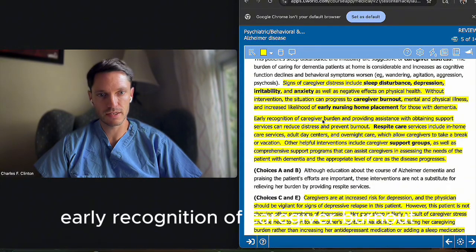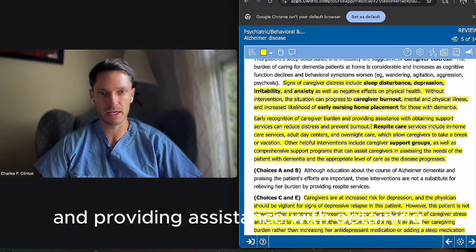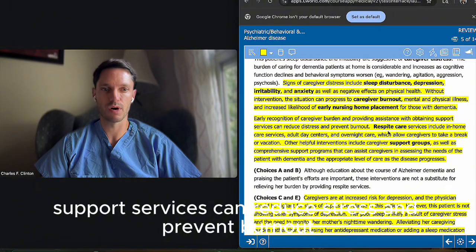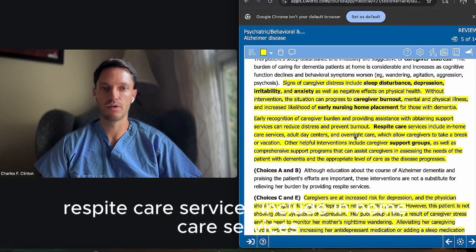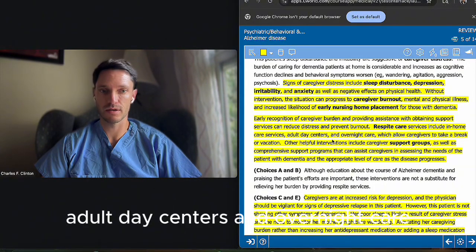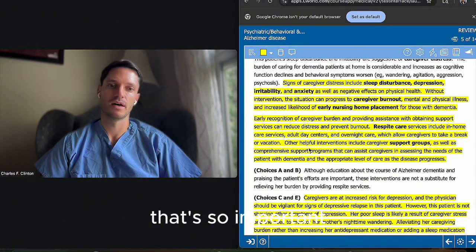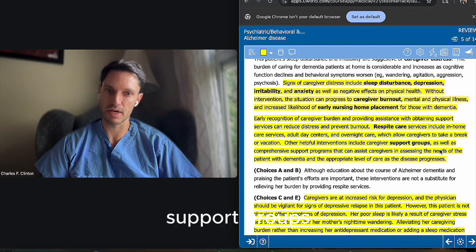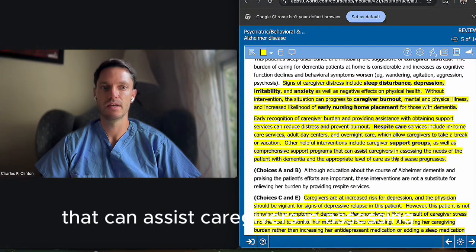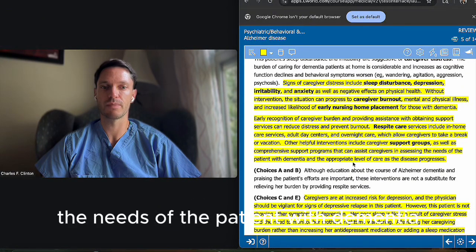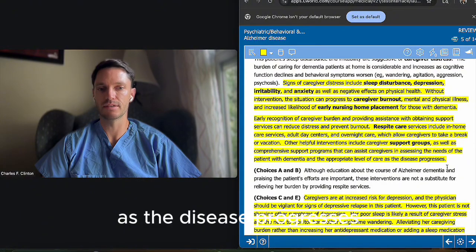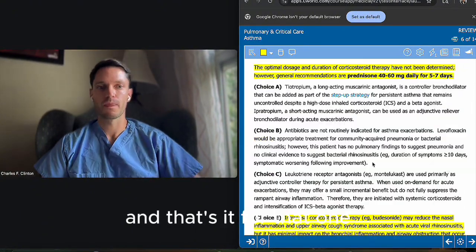Respite care: early recognition of caregiver burnout and providing assistance with obtaining support services can reduce stress and prevent burnout. Respite care services include in-home care services, adult day centers, and overnight care, which allow caregivers to take a break or vacation. That's so important. Other helpful interventions include caregiver support groups, as well as comprehensive support programs that can assist caregivers in assessing the needs of the patient with dementia and the appropriate level of care as the disease progresses. And that's it for that one. Now moving on to the next question.